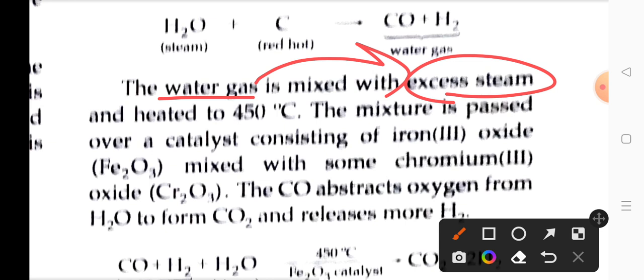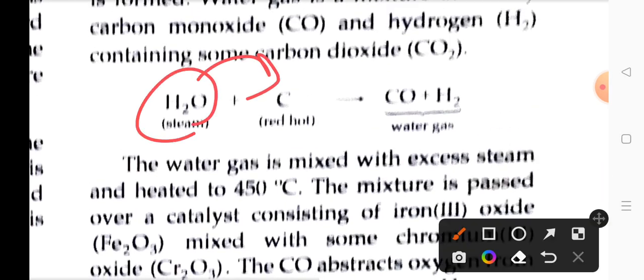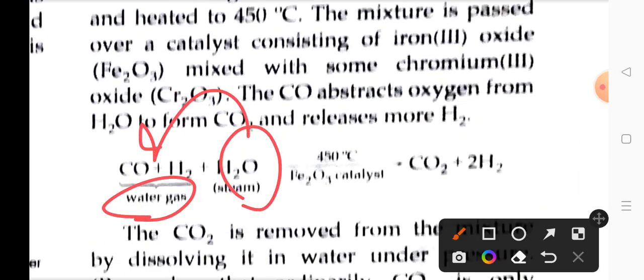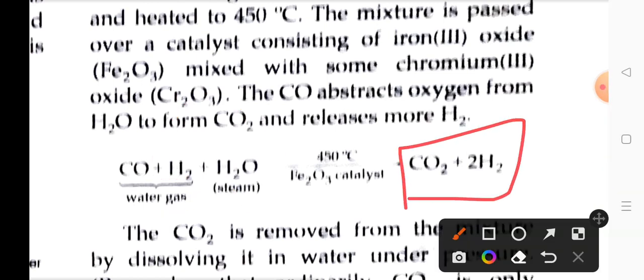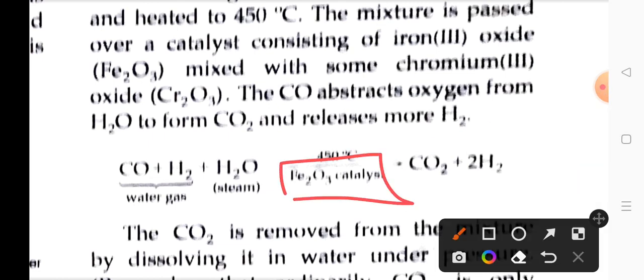So first steam is taken over the red hot coke, and water gas is produced. The second time, steam is again taken, this time it is passed over the water gas. This time the process will produce two different gases, carbon dioxide and hydrogen. Okay, this second step has one catalyst also, that is Fe2O3, iron oxide. Also some chromium oxide, Cr2O3, is there. So the catalyst is a mixture here.